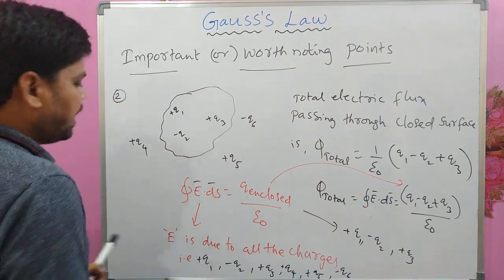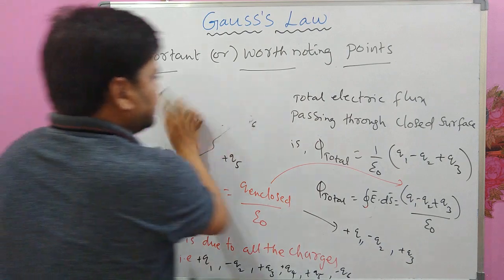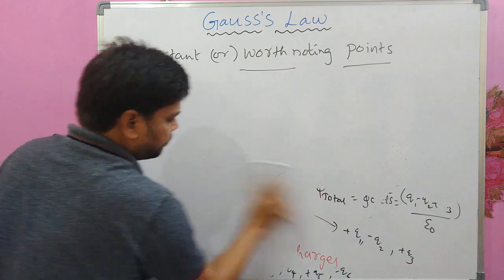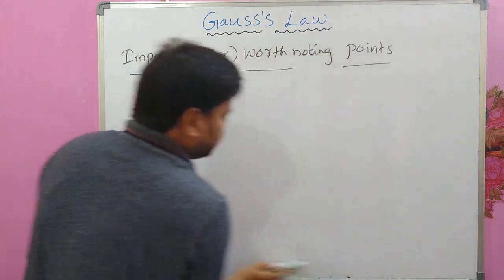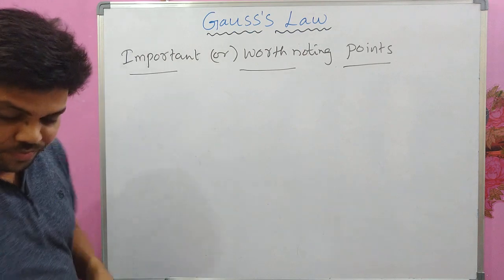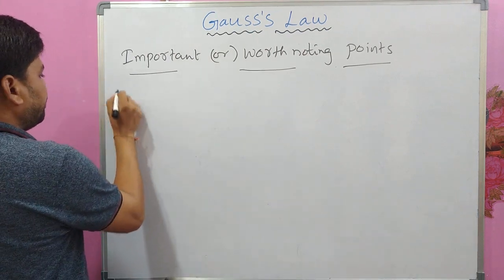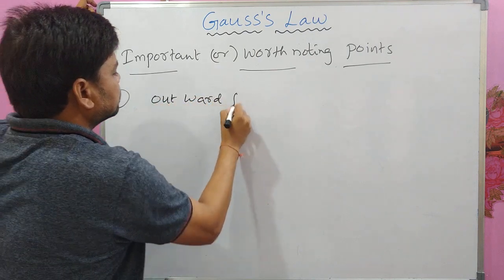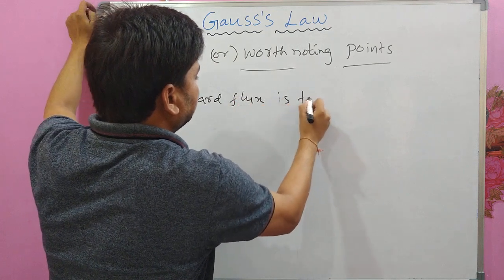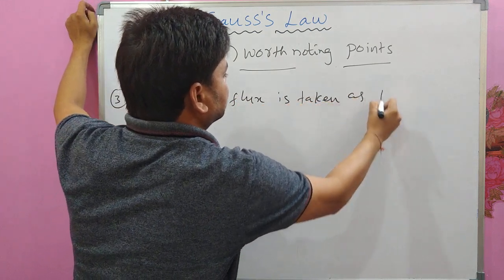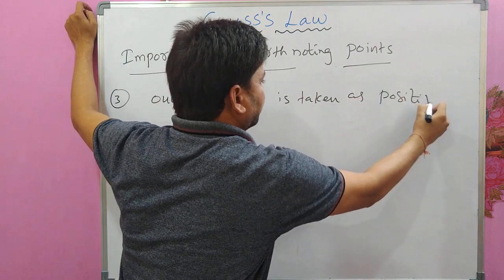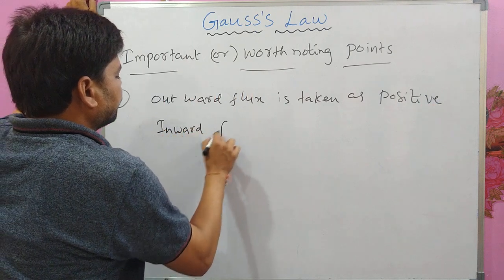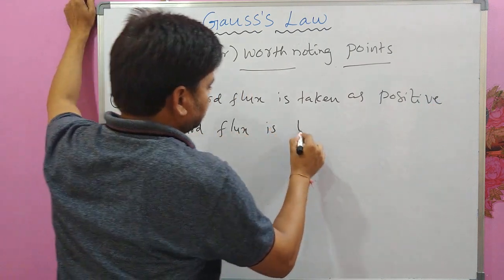And the third point, which is the last point, was already discussed in the electric flux video, regarding outward flux and inward flux. So the third point is: outward flux is taken as positive and inward flux is taken as negative.